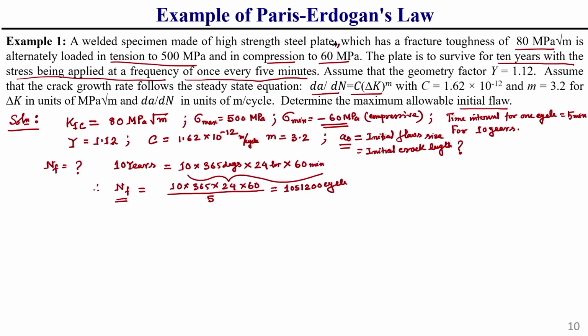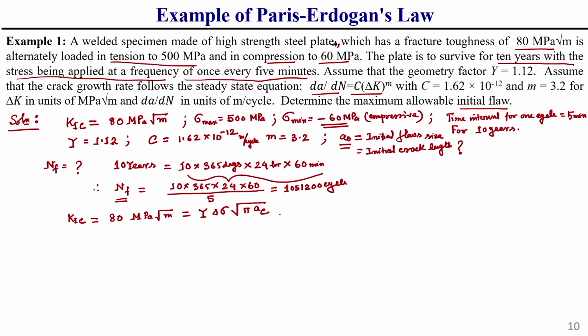Now, here the fracture toughness KIC is given as 80 MPa square root of meter. This is equal to Y delta sigma square root of pi a, where a is the critical length, or final length. This final length we can easily find from this equation.